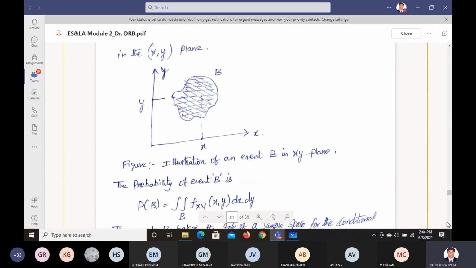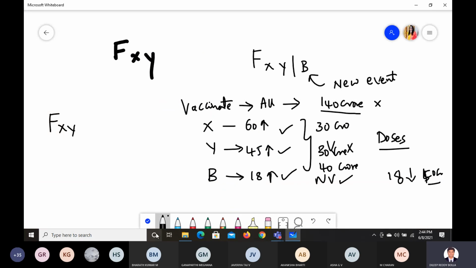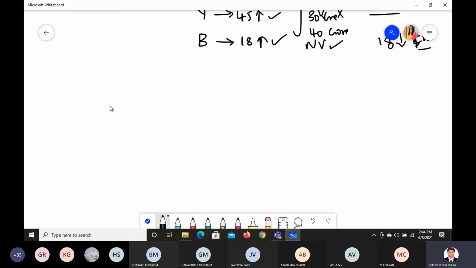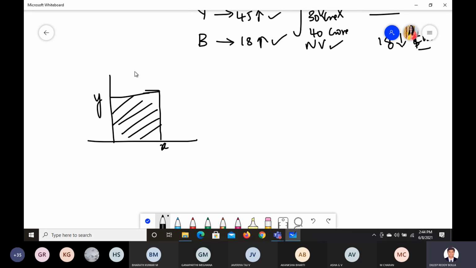Before, if you are trying to find, let me draw and show you here. So this is x and y, this is the x value, and this is the y value. Now this is the corresponding y value, and this is the corresponding x value. This is the area you are trying to find, so this can be something like F x y. But we don't want it like this. We want particularly some event B. There is some point here, this is the corresponding point, and this is the corresponding point.